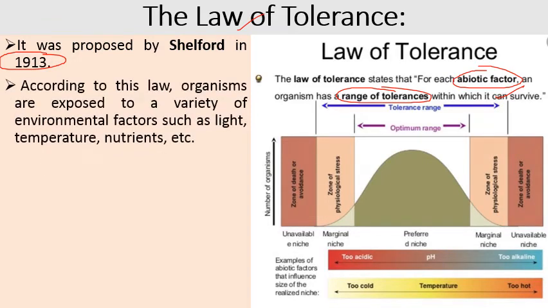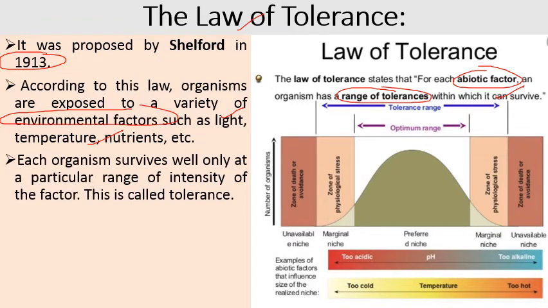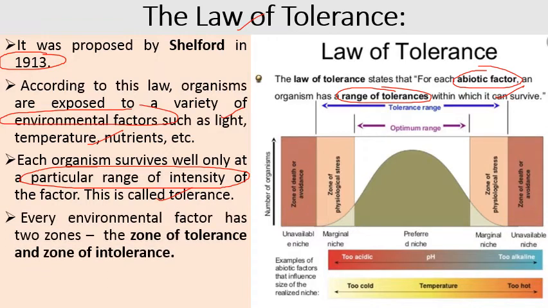According to this law, organisms are exposed to a variety of environmental factors such as light, temperature, nutrients, etc. And each organism survives well only at a particular range of the intensity of the factor, and this is called tolerance. So there is a minimum range or maximum range of environmental factor that can be tolerated by a living organism, and that range is known as the tolerance range. So every environmental factor has two zones, that is zone of tolerance and zone of intolerance. In zone of tolerance, organism can survive, and in the zone of intolerance, organism vanishes or dies.